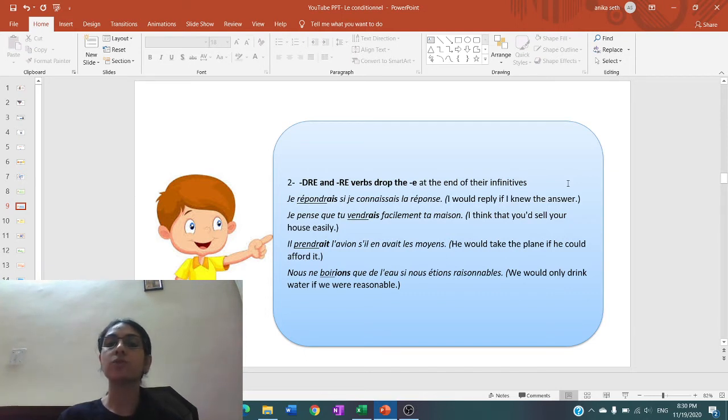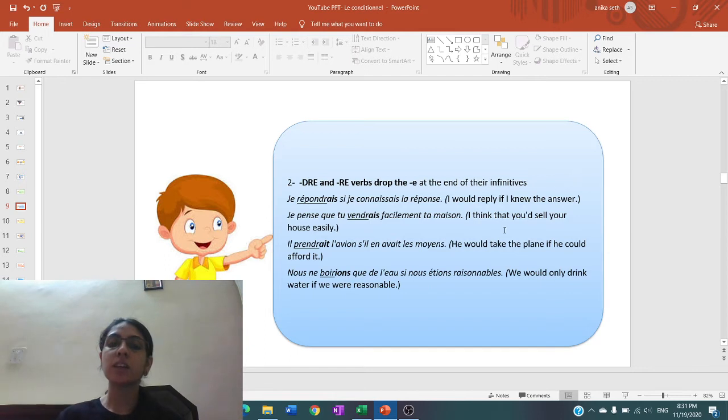So in case of future simple, AS is the ending. In case of imparfait, R will not be there in between D and AIS. So future simple form, vendras. Imparfait, vendais. Conditionnel présent, vendrais, with AIS as the ending.